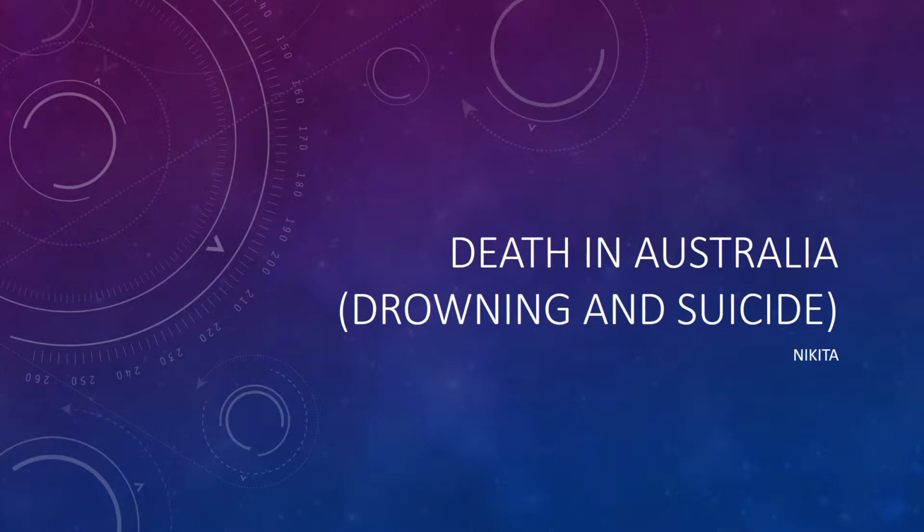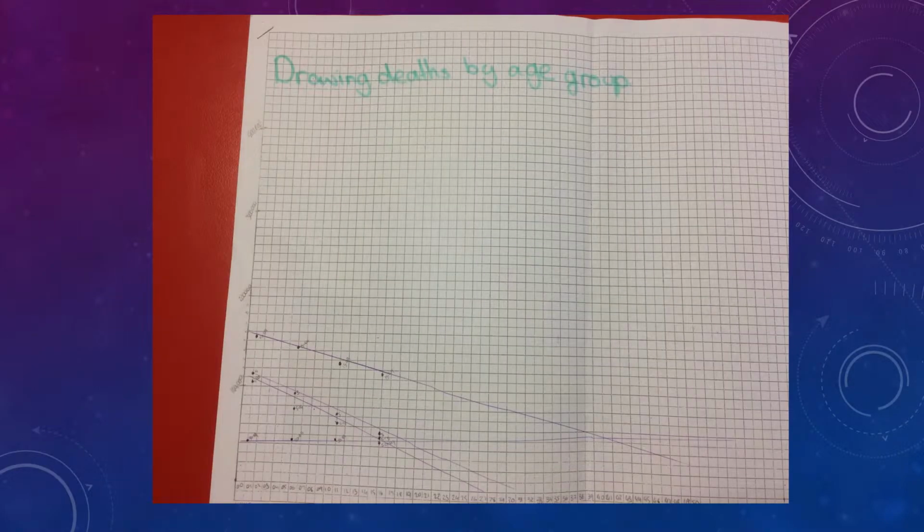The following graph states the deaths by drowning by the respective age groups. For the under 5s and 5 to 15s groups, both appear to be heading to zero drowning deaths by 2050 if the trend is followed. With regard to the correlation of the lines, they have a strong correlation to the line of best fit, with the line of best fit being negative.